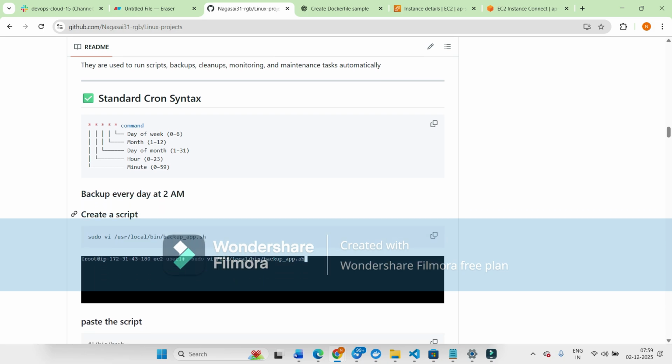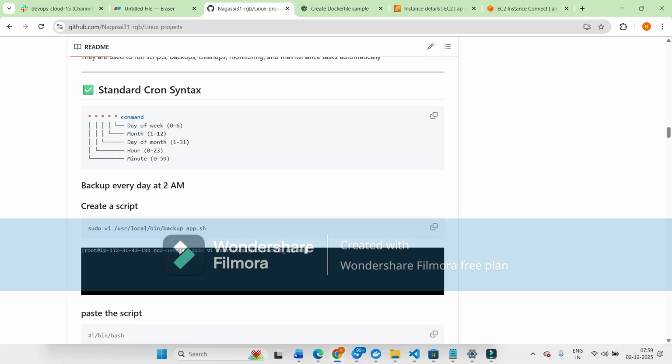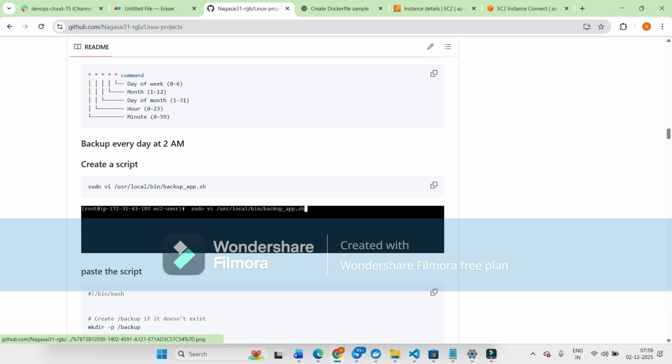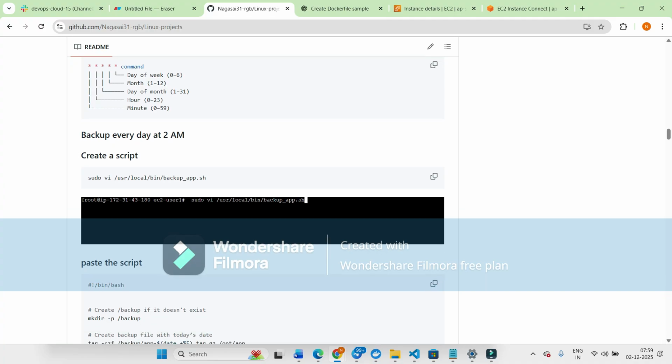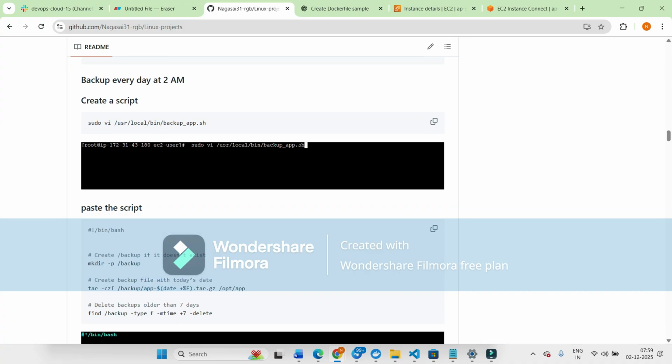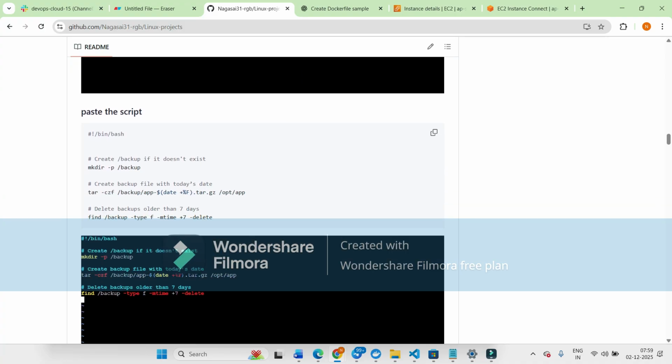First of all, if you want to run a backup script every day at 2 a.m., we can use sudo vi. Vi is nothing but an editor. You can open the editor and paste the script. First, we have to create the backup folder.